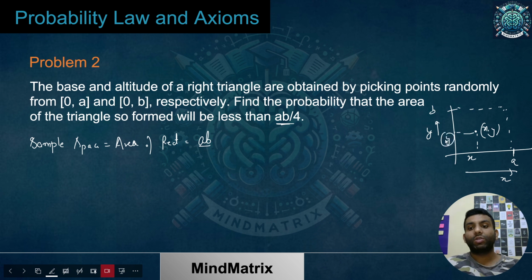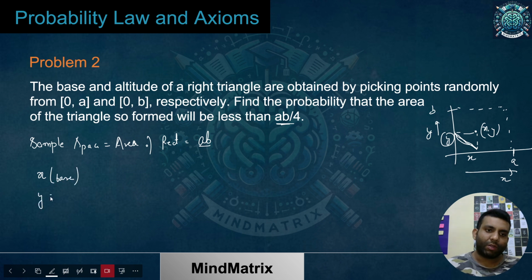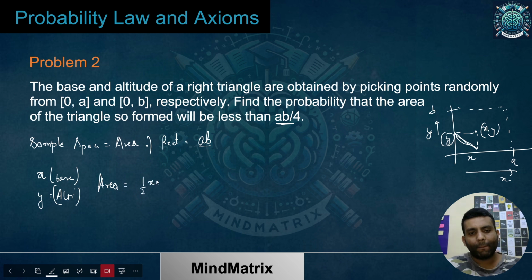So corresponding to that, what will be my area? The area will be half of base into height. If x is my base and y is my height or altitude, the area I'm concerned about is half of xy.